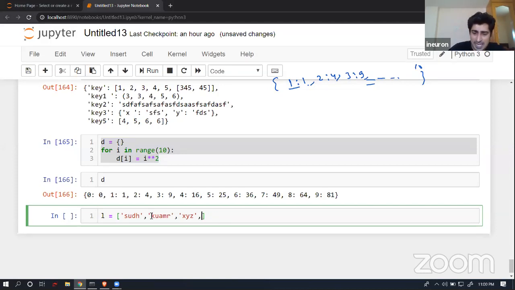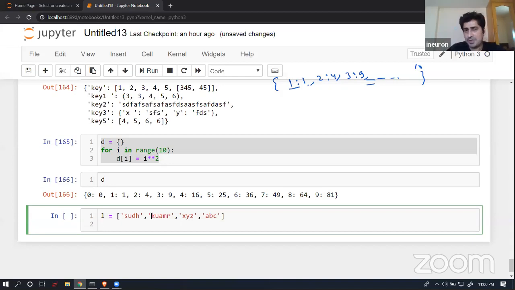So this is the data set which I have created. Now my requirement is to create a dictionary, a key value pair, so that the key stores the lowercase, meaning the original data, and the value stores the uppercase. I can do that as well, not a problem.